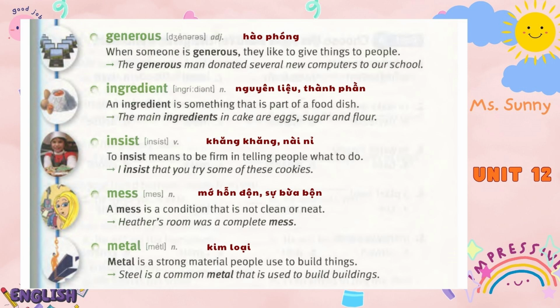Metal. Metal is a strong material people use to build things. Steel is a common metal that is used to build buildings.